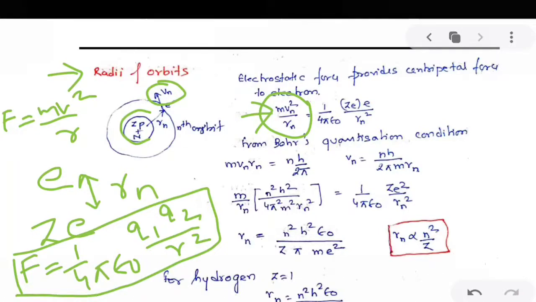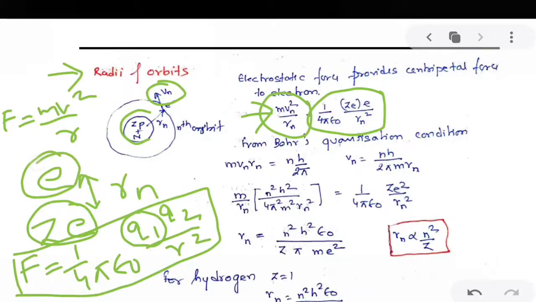Radius is Rn, so m Vn square by Rn is equal to the electrostatic force, which is 1 by 4 pi epsilon naught Q1 Q2. Q1 is Ze, the charge at the nucleus, and e is the charge of the electron. So we have this expression.